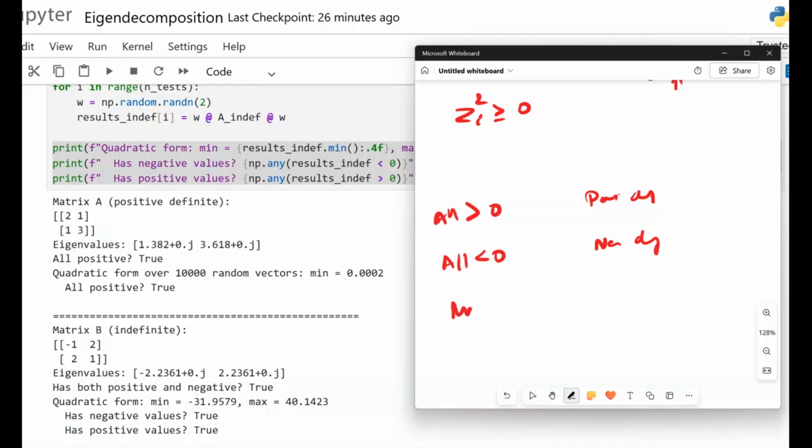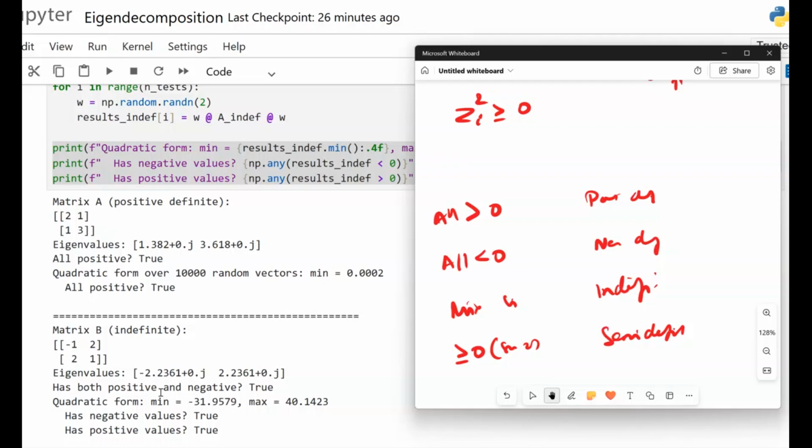But if it has mixed signs, surely it is indefinite. And if eigenvalues are greater than or equal to 0, that is, some zeros would be there, then it would be semi-definite. So with positive definite, we get a unique minimum, and with indefinite, we get a saddle point.